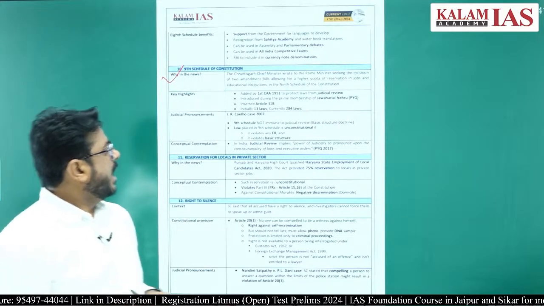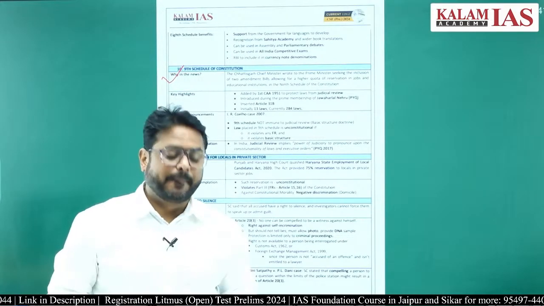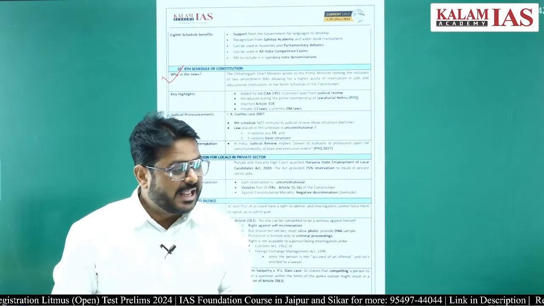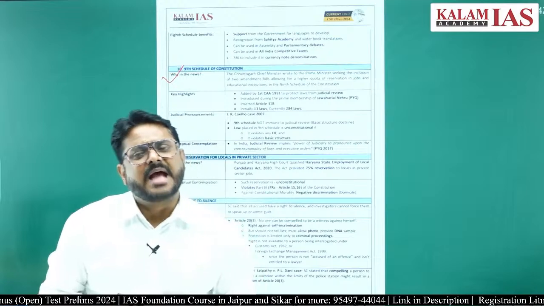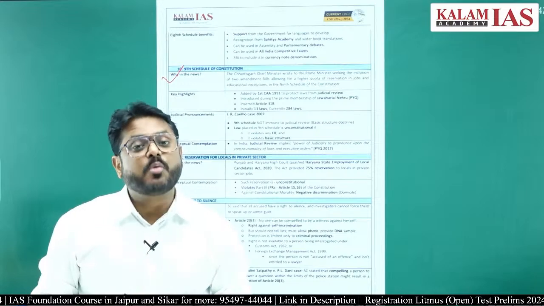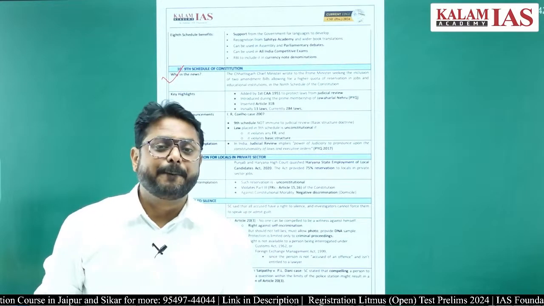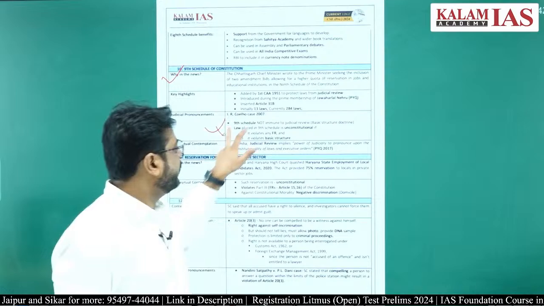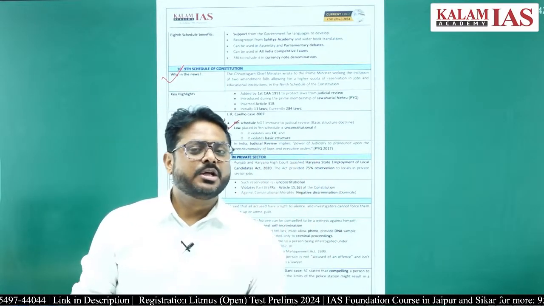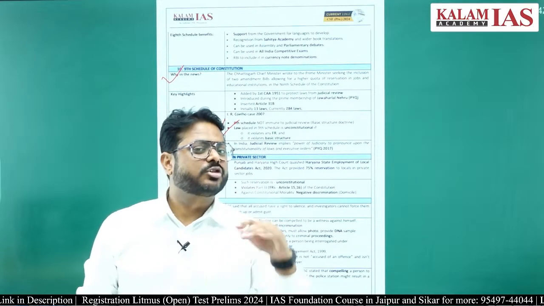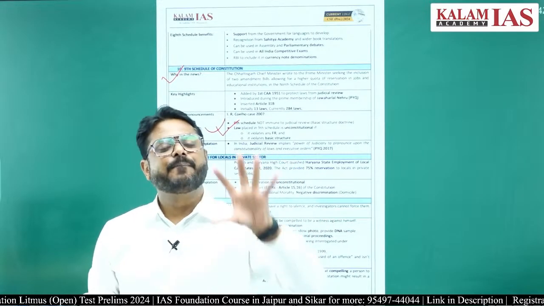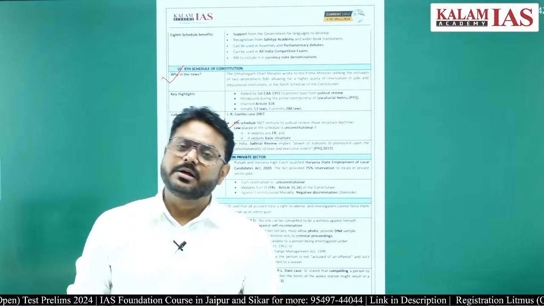Earlier there was no judicial review possible, but after the IR Coelho case of 2007, right? In the IR Coelho case, it said that as the basic structure doctrine came up on 24th April 1973, the day the Kesavananda Bharati judgment came, after that whatever acts are put into the 9th Schedule, whether they are violating the basic structure doctrine or not will be questioned in the courts.